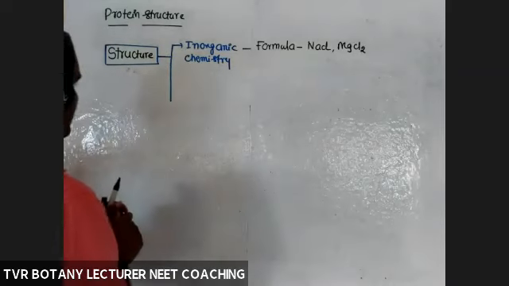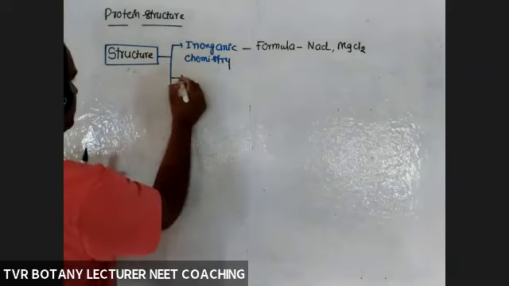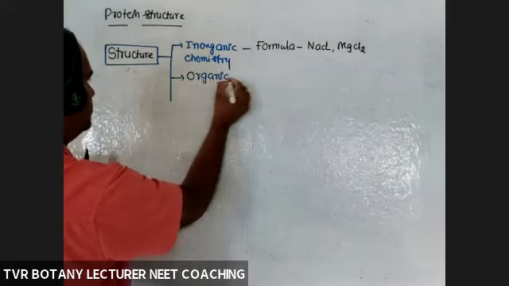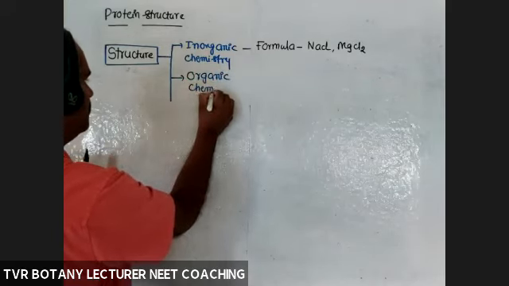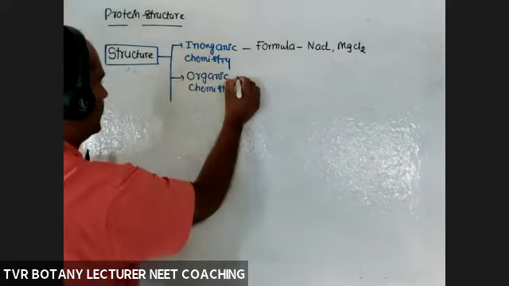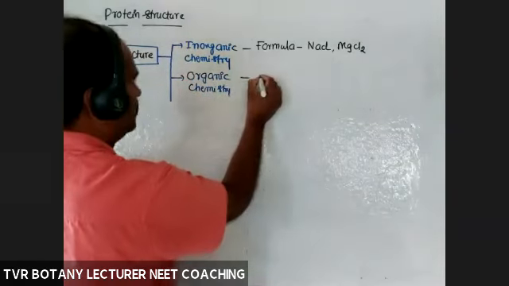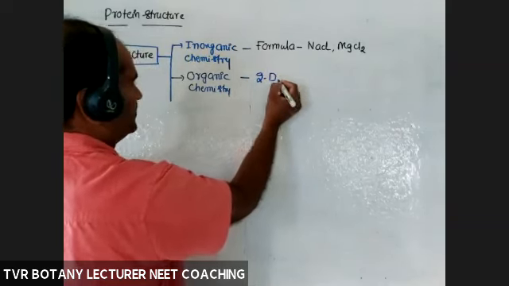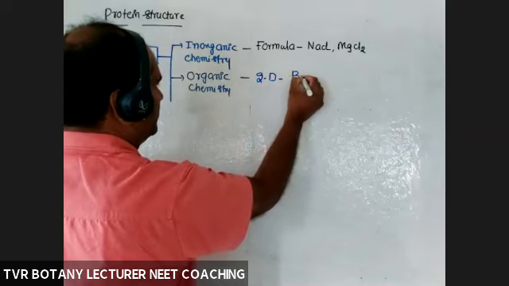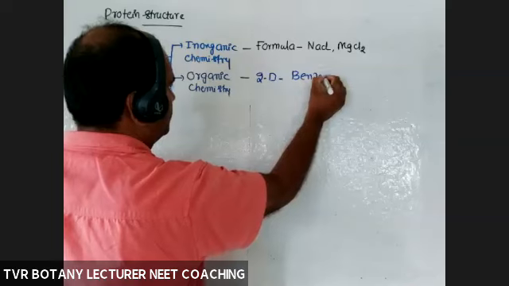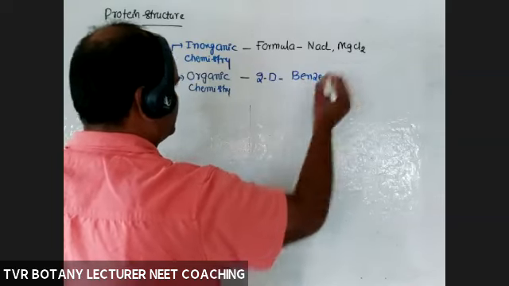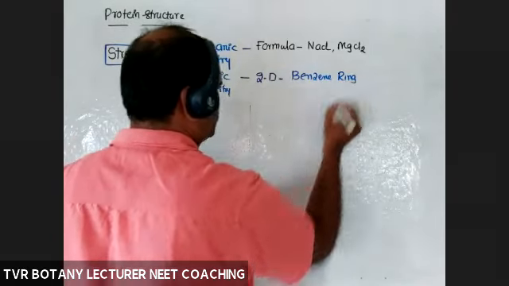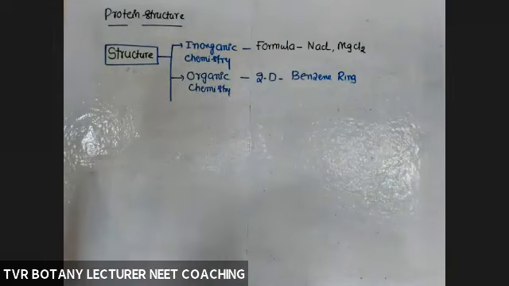And according to organic chemistry, structure means two-dimensional, 2D structures. For example, benzene ring-like structures, benzene and naphthalene, like that. So many examples. Benzene ring-like structures, benzene ring, or sucrose ring, okay, glucose ring.